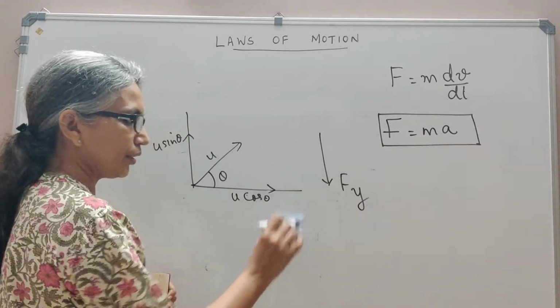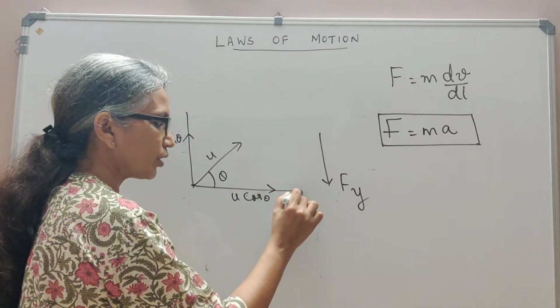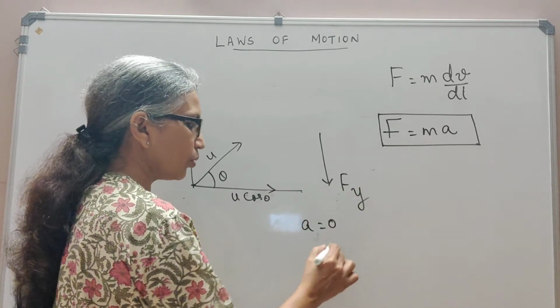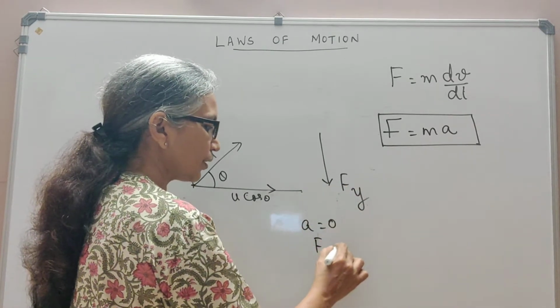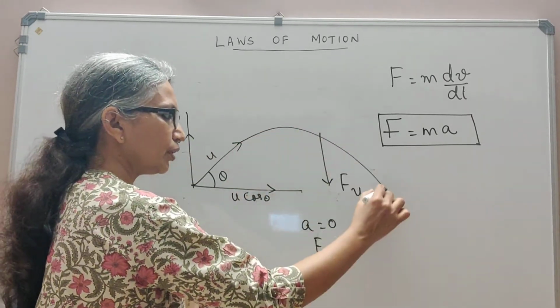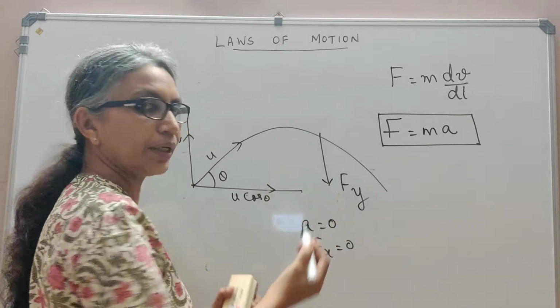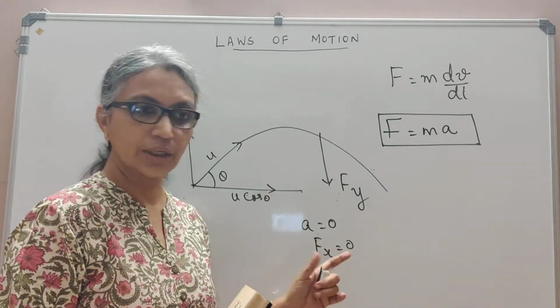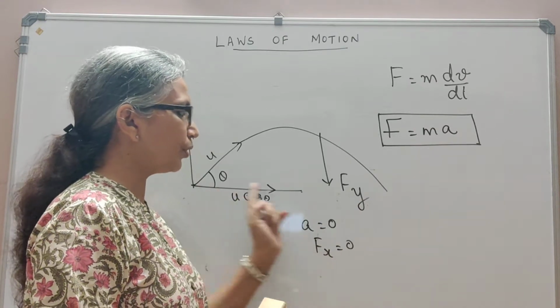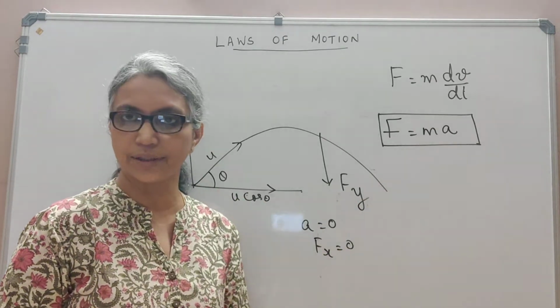So what happens here is that for this component of velocity along the horizontal direction, the acceleration is 0 simply because Fx is 0. So u cos theta, throughout its flight, will remain the same at all points. No change, because there is no acceleration in the horizontal direction, since the component of force along the x-axis is 0.